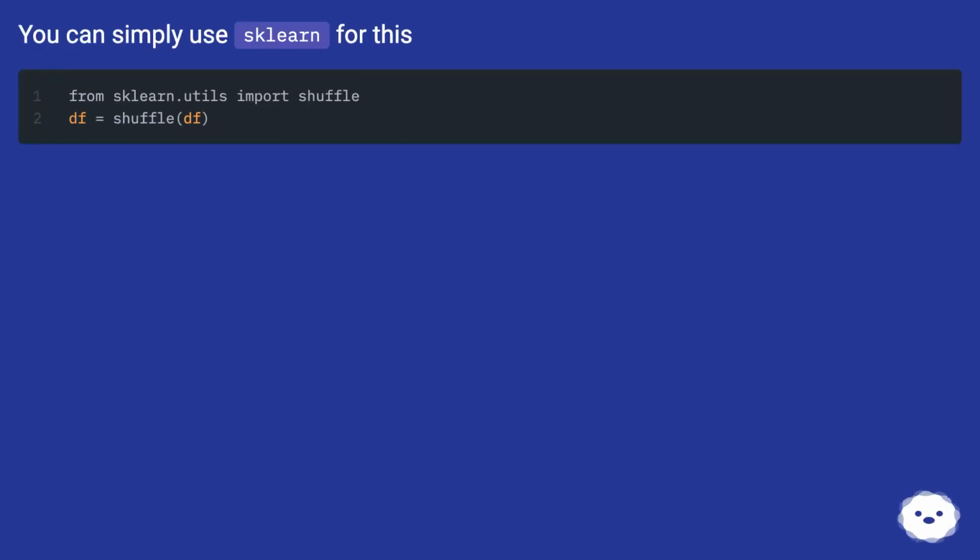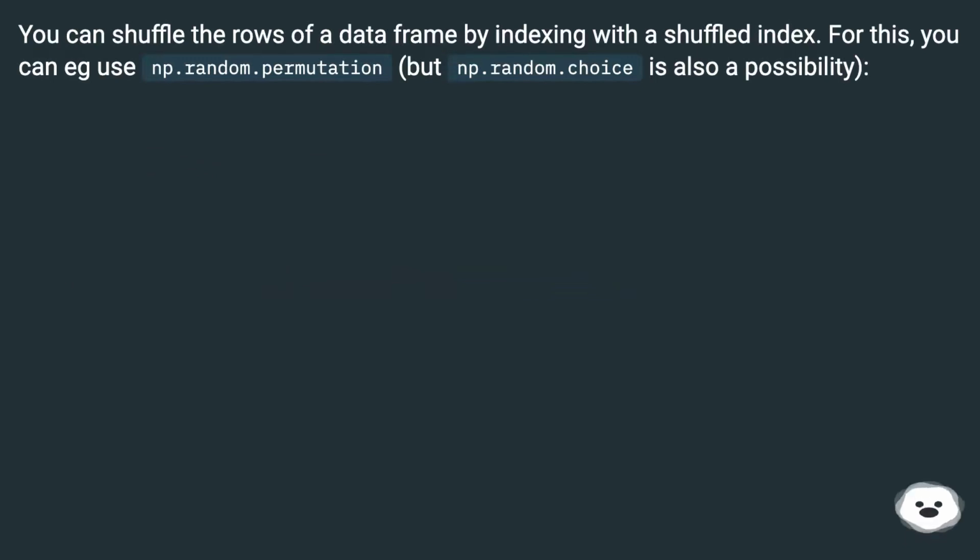You can simply use sklearn for this. You can shuffle the rows of a data frame by indexing with a shuffled index. For this, you can e.g. use np.random.permutation, but np.random.choice is also a possibility.